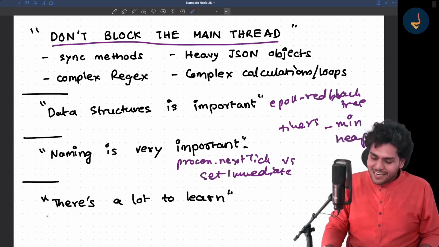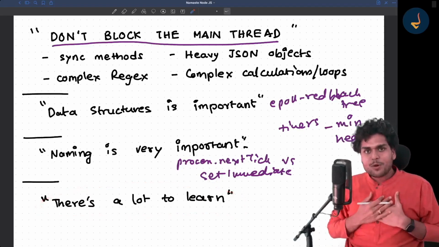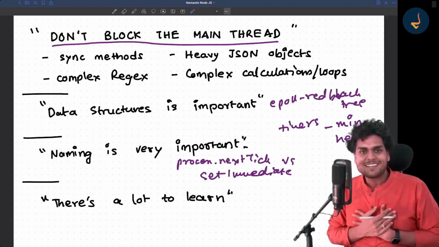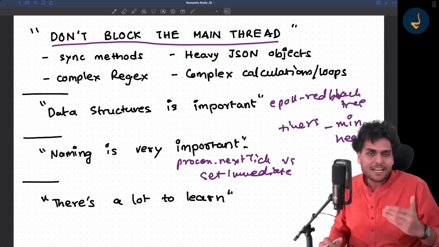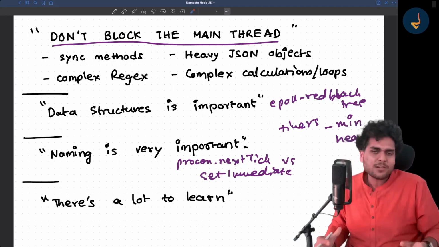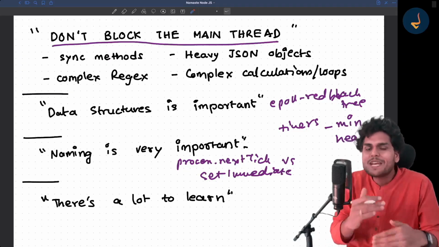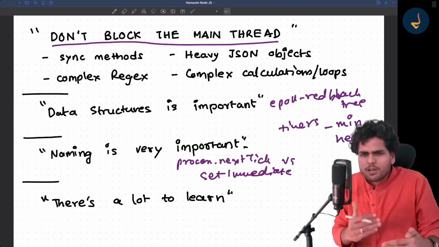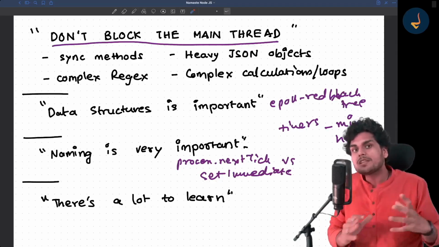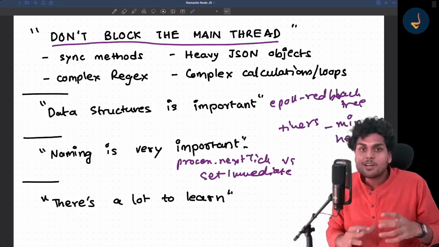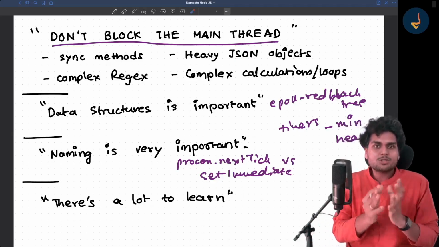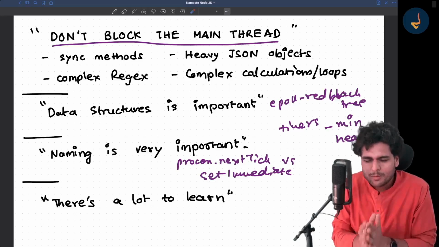So let me tell you, if you ask me, I am not an expert at Node.js. I can't call myself an expert, because even if I start reading more about Node.js today, I will find so many new things, because it is being actively developed. There are new things coming up in Node.js, in libuv, in the V8 engine, new things happening at the kernel level, and our ecosystem is evolving. So there is a lot to learn.